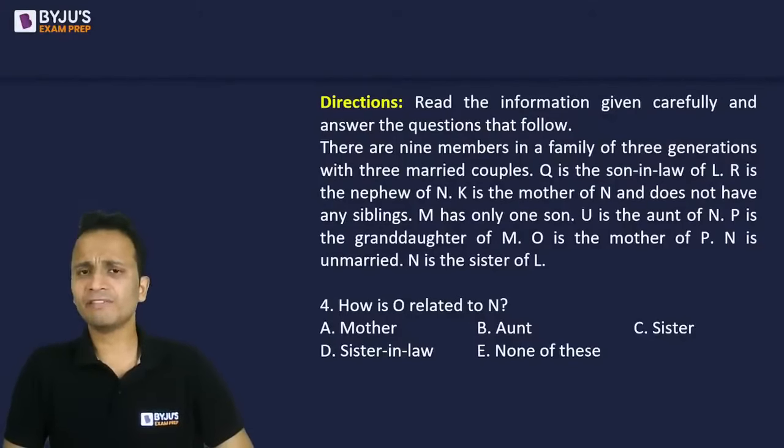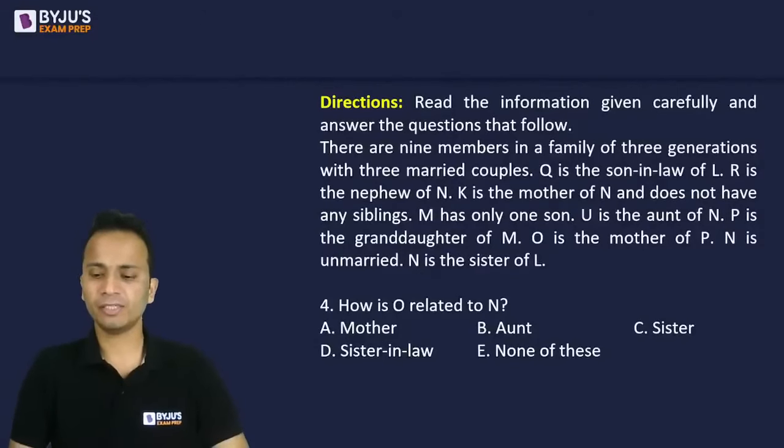So 9 members in a family having 3 generations, and there should be a total of 3 married couples. Then read the directions, draw the family tree, and give me an answer.